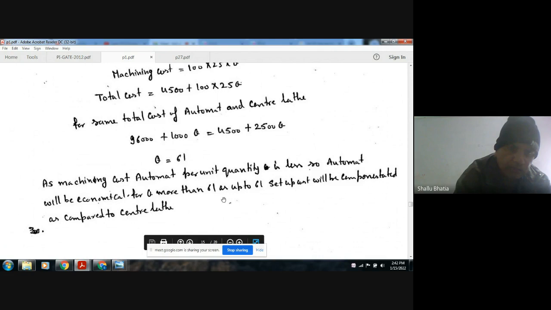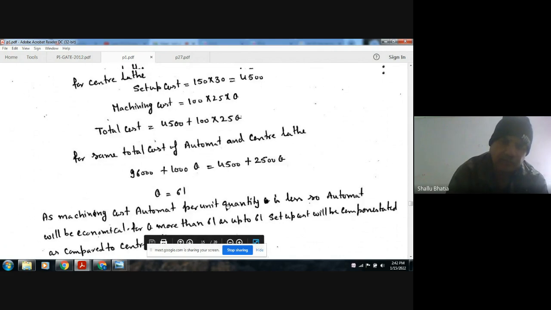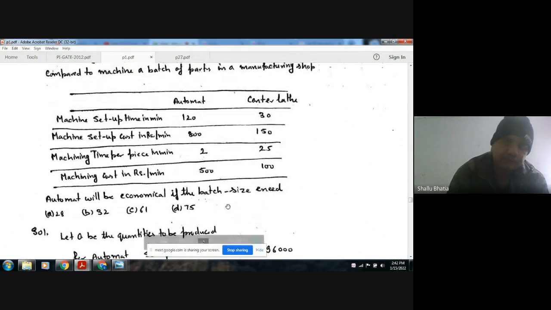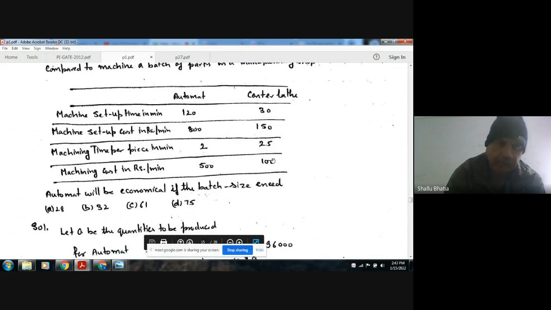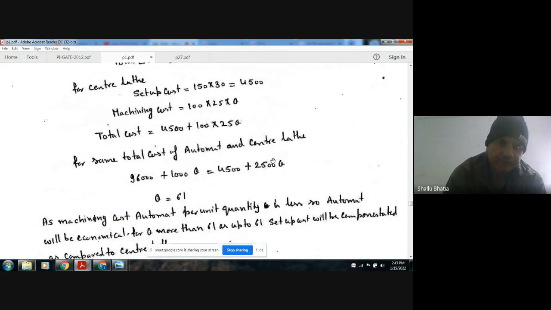If Q is more than 61, the setup cost will be compensated as compared to the second. So the automate will be preferred when the quantity is more than 61 because of its low variable cost, or low machining cost per piece. So the answer is 61, and up to 61 the center lathe will be preferred.